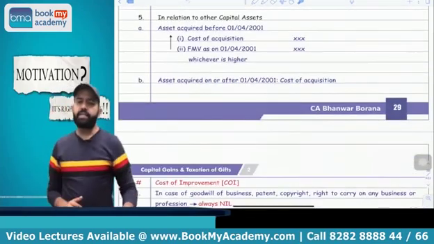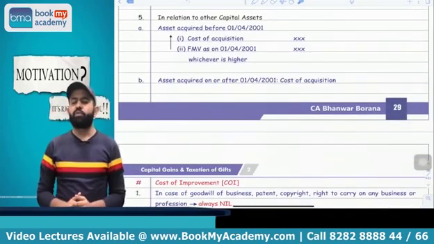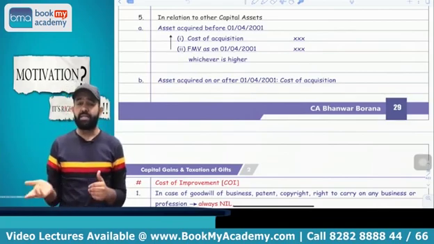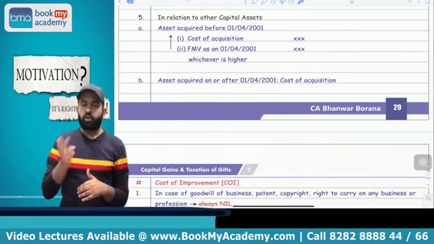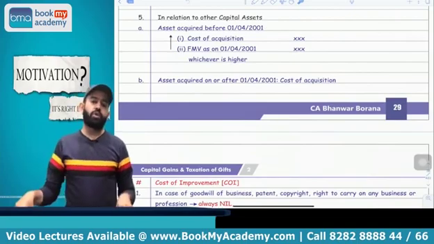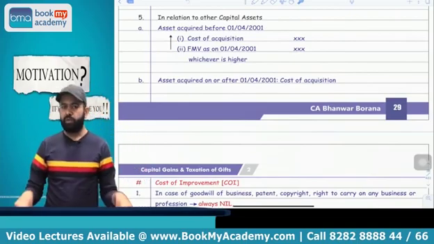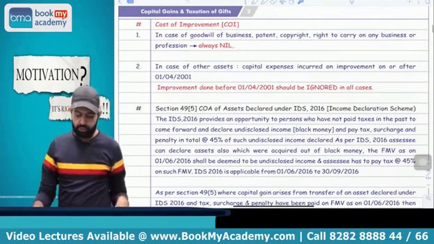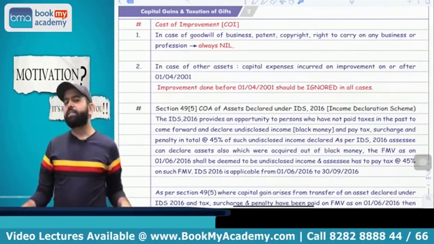Yes. Now the next part is related to any other capital asset. Obviously, what will be the cost of acquisition of any other capital asset? Whatever cost incurred, that is the cost of acquisition. If it is acquired before 1/4/2001, then FMV as on 1/4/2001 or cost, whichever is higher, will be treated as your cost of acquisition. Now the next part is related to cost of improvement.